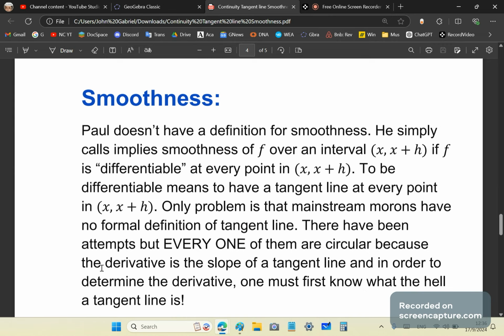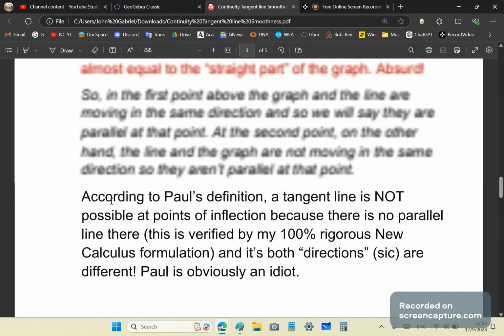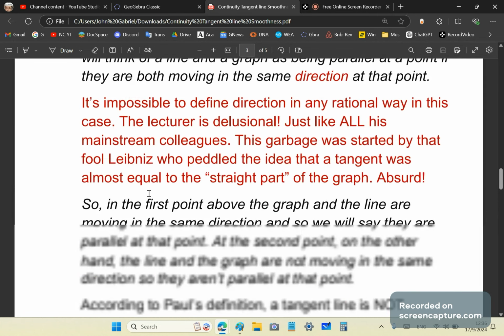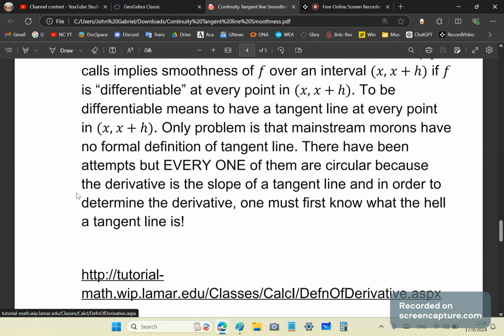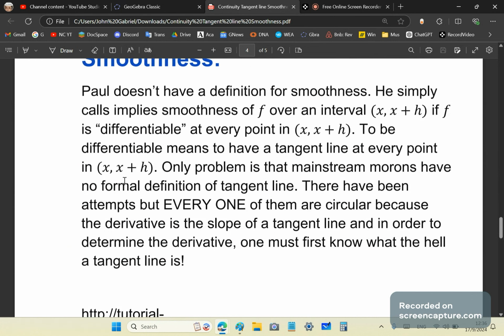I mean, we saw how he failed brutally at defining a tangent line. I mean, he talked about parallelism and direction and lots of other crap. Okay, so there have been many attempts, but every one of them is circular because the derivative is the slope of a tangent line. And in order to determine that derivative, one must first know what the hell the tangent line is.